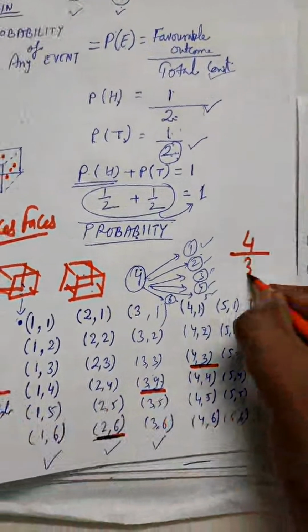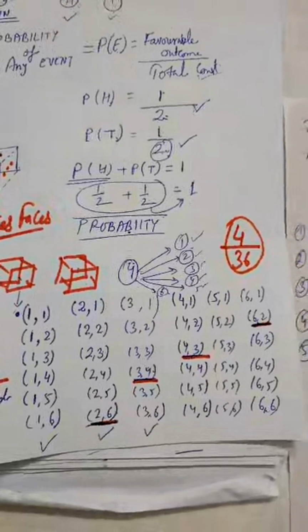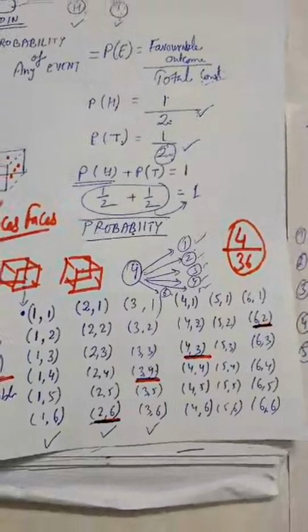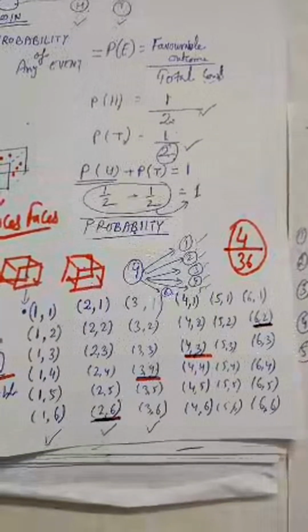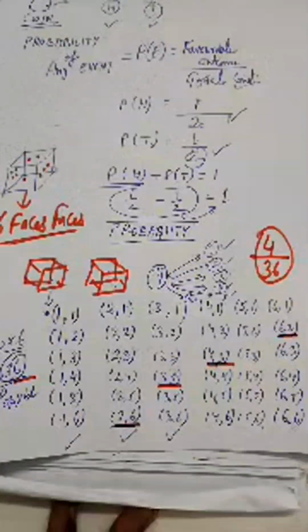So 4 by 36 is the probability of getting 12 as a product on the two dice when rolled together, right?